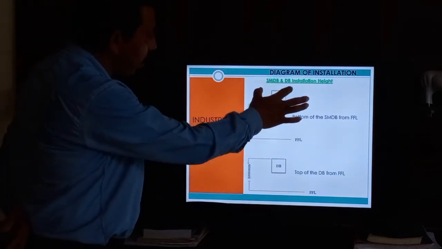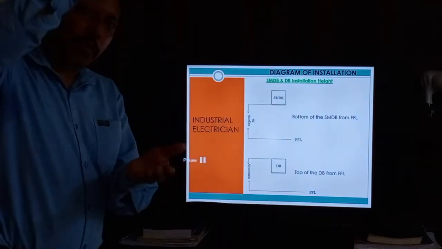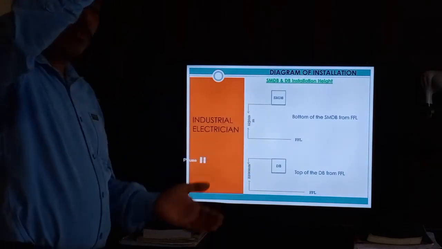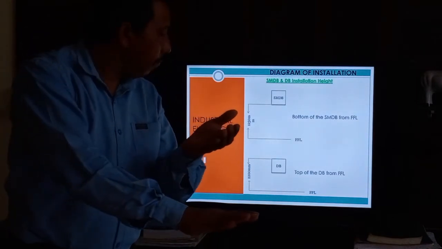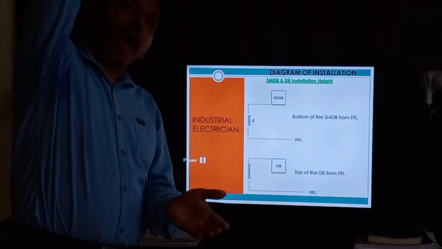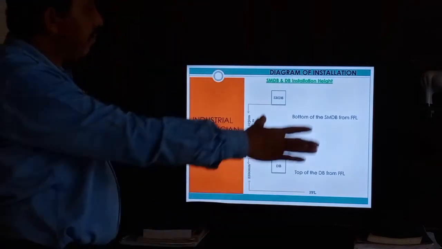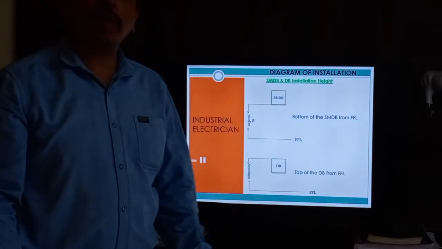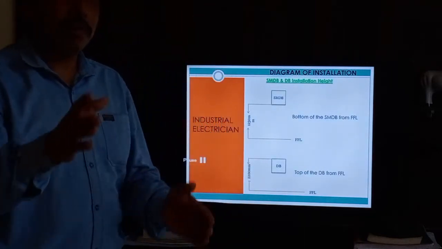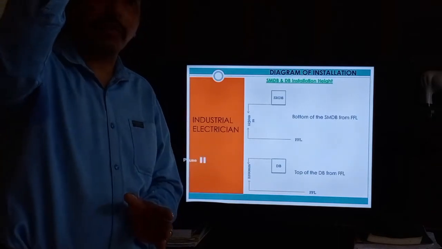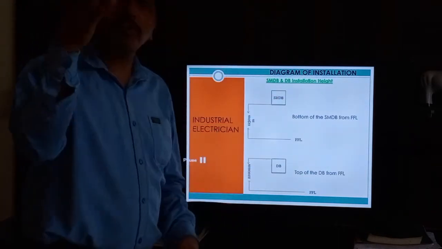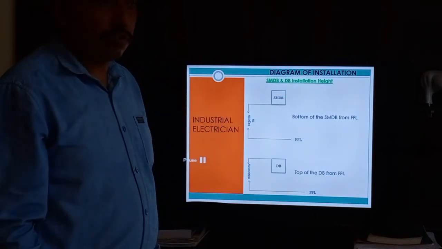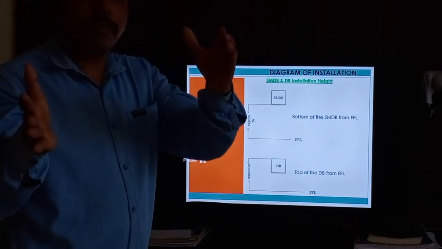Okay, so this is the SMDB. Yes, because the SMDB is big size and the DB is small size. So big size we always measure at the bottom, and the bottom to how much height. Sometimes this height also changes depending on the electrical room situation. Sometimes the electrical room has some other accessories, another system coming there, like a control system also in the electrical room. There is no place.